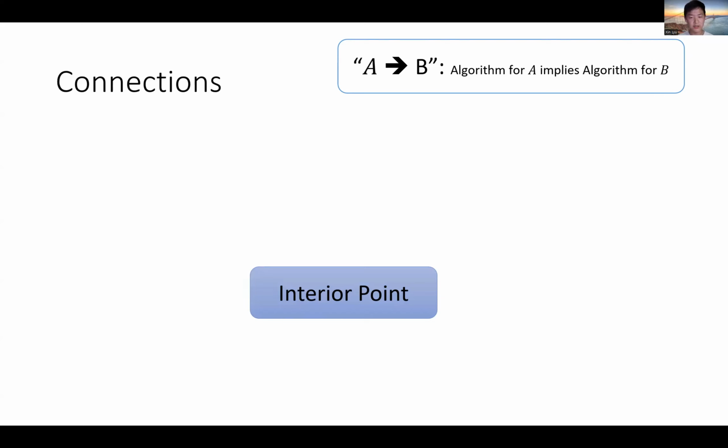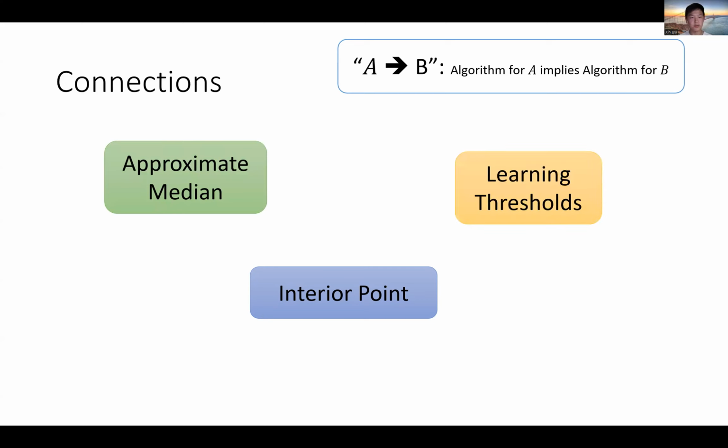So let's put at the center the interior point problem, and we have the approximate median problem and the learning thresholds problem. I guess it's rather trivial to say that if you can solve approximate median, then the approximate median you find is just going to be a very good solution for the interior point problem. And it turns out the reverse direction is also true. If you can solve interior point, you can solve approximate median with asymptotically the same sample complexity.